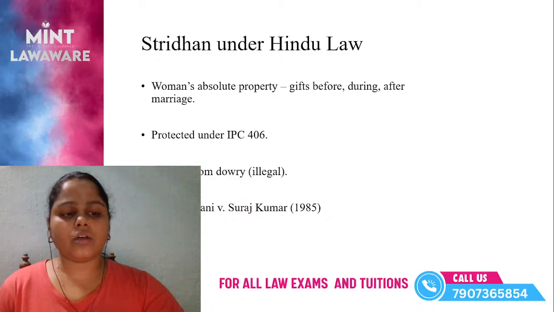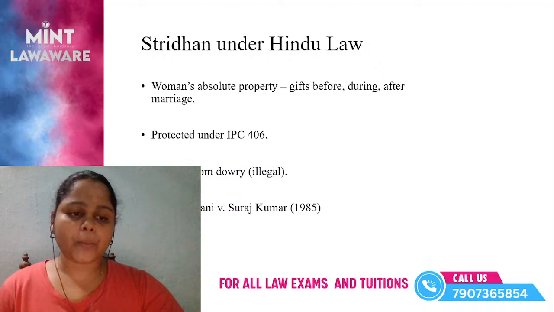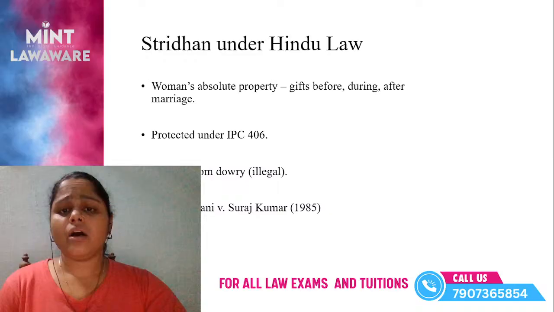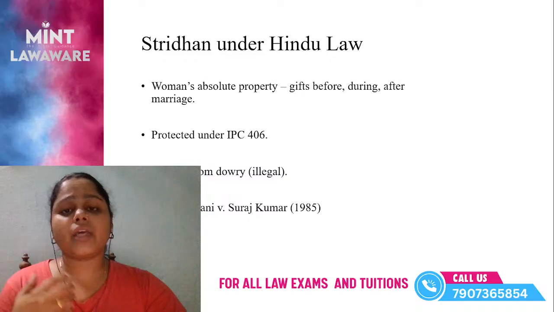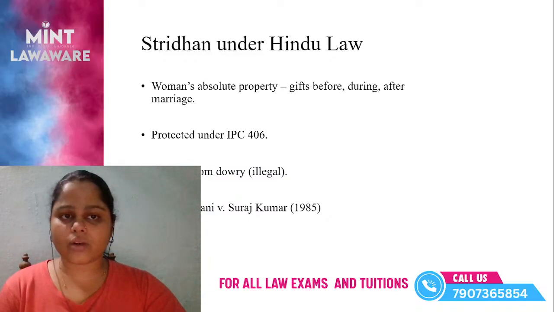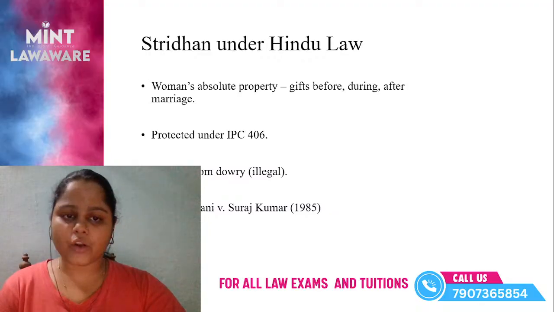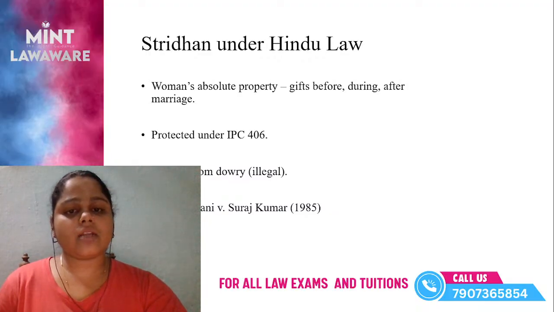But dowry is an illegal consideration for marriage under the Dowry Prohibition Act 1961. Dowry is that which is agreed to be given to the family of the bridegroom, whether property or any valuable security. That is called dowry. But Stridhan is the woman's absolute property. This Stridhan is protected under sections 405 and 406 of the Indian Penal Code, that is criminal breach of trust.